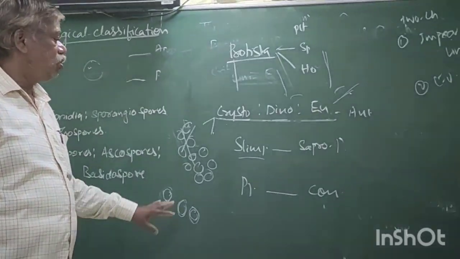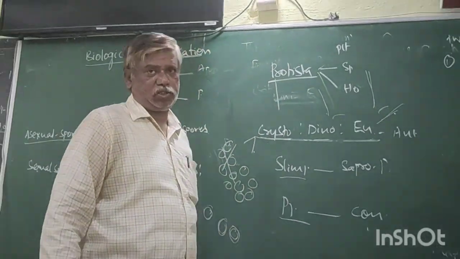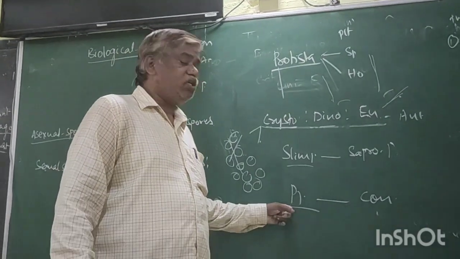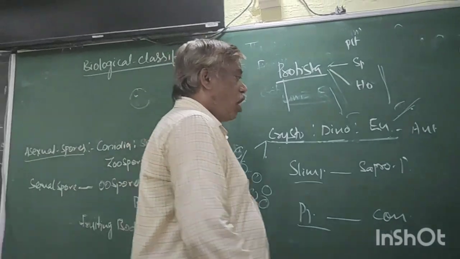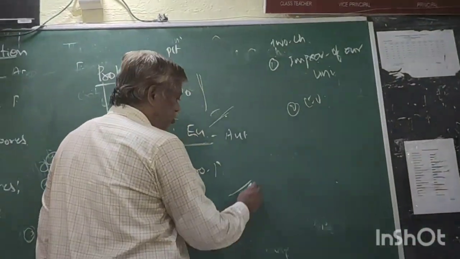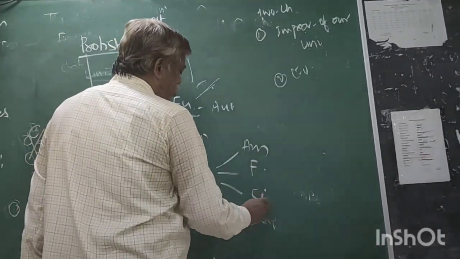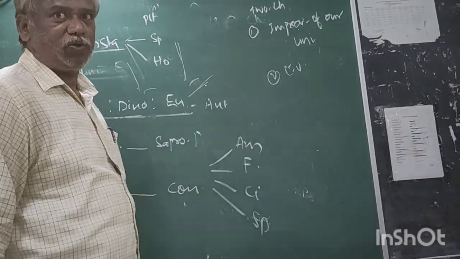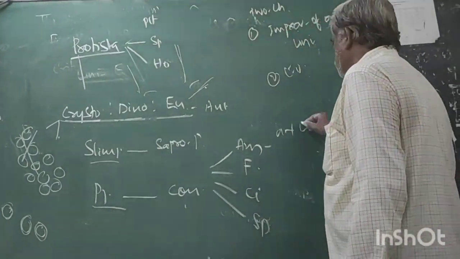Now the next one. Protozoa. These are the consumer protistans or animal protistans. For nutrition they are holozoic. This is again four types: amoeboid, flagellated, ciliated, sporozoa. Amoeboid protozoans: Amoeba, Entamoeba.